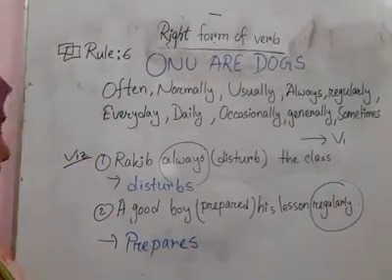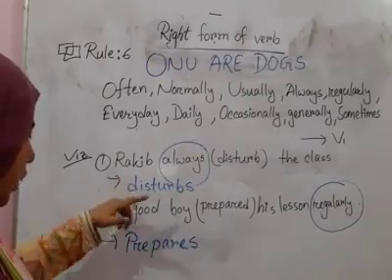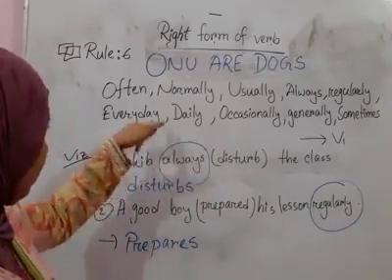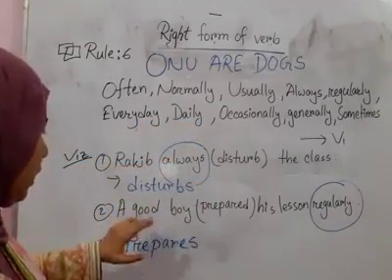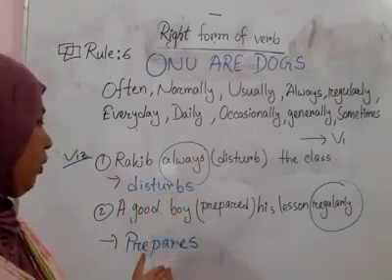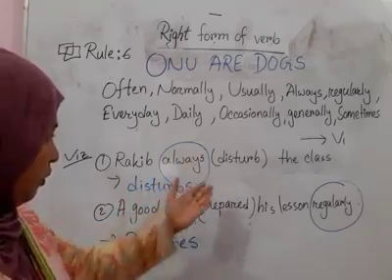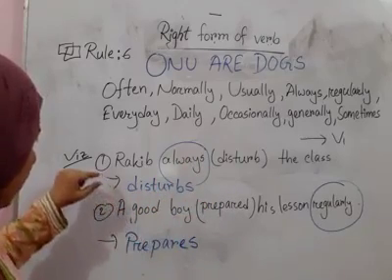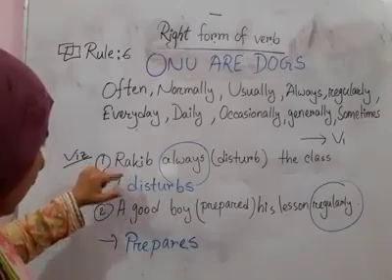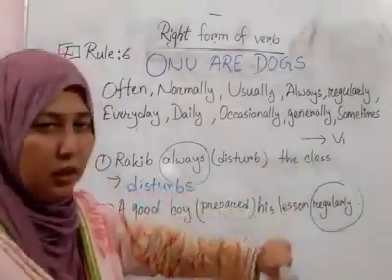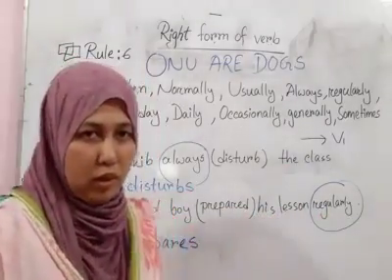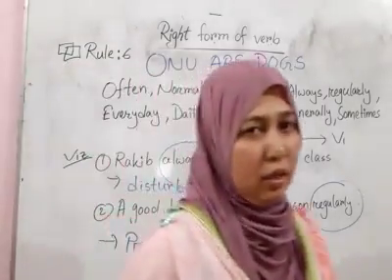So we already know that if we find this type of adverb in a sentence, then we have to put the base form of the verb, that is V1. So the total sentence should be like this: Rakib disturbs the class. And next one, a good boy prepares his lesson regularly. Okay, dear students, I think you get this.